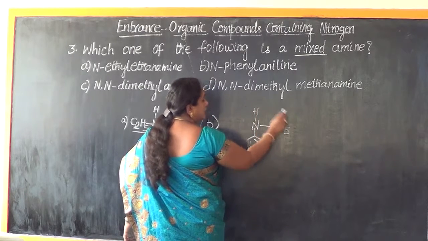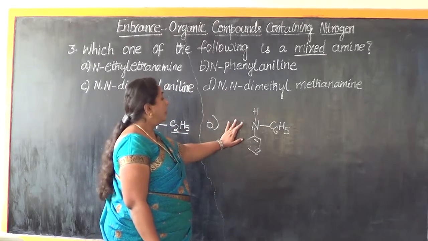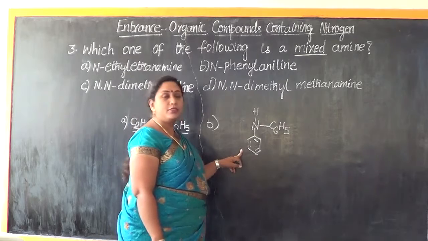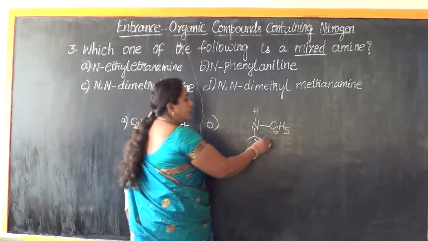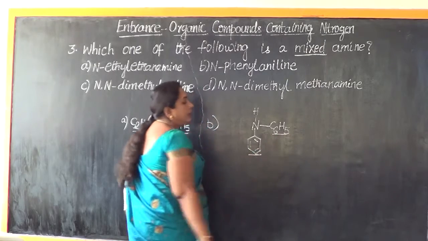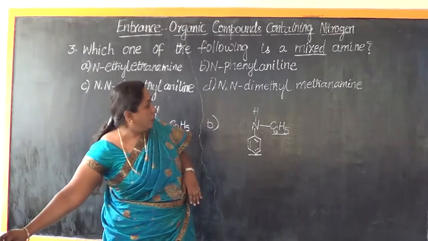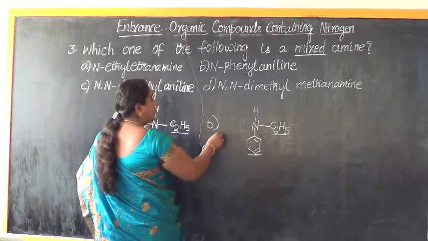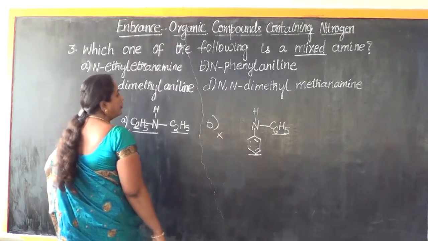This entire thing C6H5NH2 is aniline. From aniline, one hydrogen is being substituted by a phenyl group. So if you look at either side of nitrogen, it is linked with an alike group. So therefore this is also not our answer.